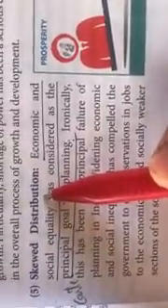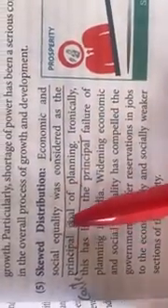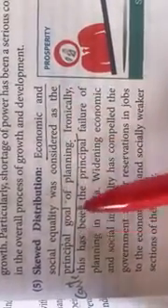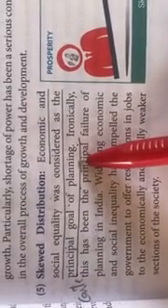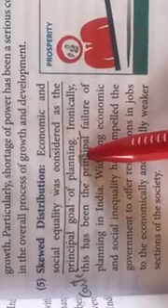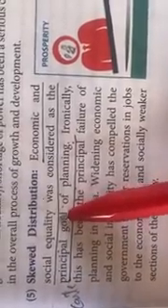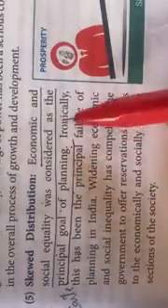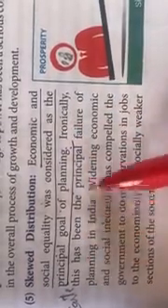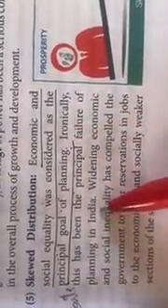Fifth point is skewed distribution. Economic and social inequalities are considered a principal goal of planning. The main aim of planning is that the government plans in such a way that there is economic growth and also social equality. Ironically, this has been the principal failure of planning in India.